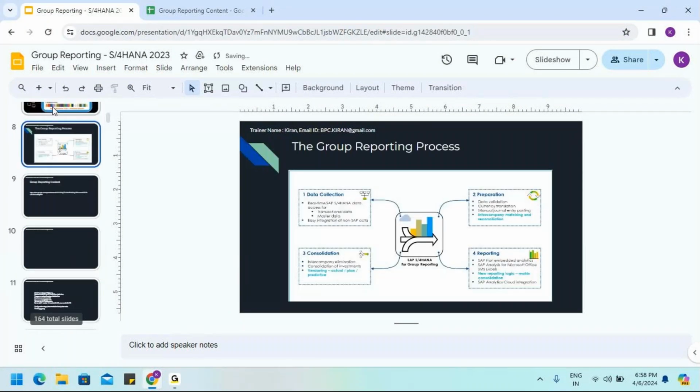Tomorrow will be the day one session. I'm going to go through the entire legal consolidation process, and from next week onwards we are going to start product configuration. This training is based on end-to-end implementation, so after this course you can execute a project. You have to follow the same process to implement in a project. Any questions now? It's open for questions. You can ask me any questions.